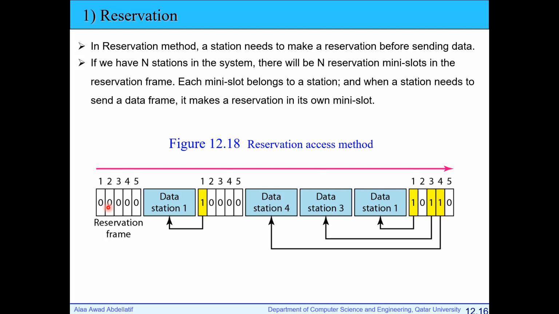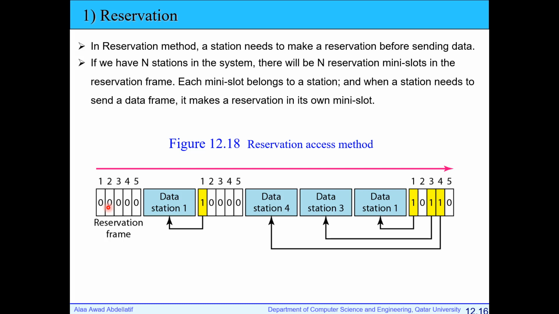This reservation frame has many very small slots, unlike the large slots used during transmission, because this is just for reservation. We will have n reservation mini slots, and each mini slot belongs to a specific station.